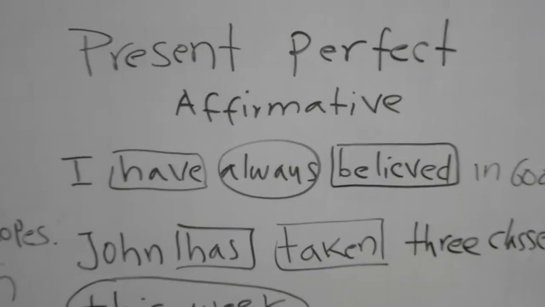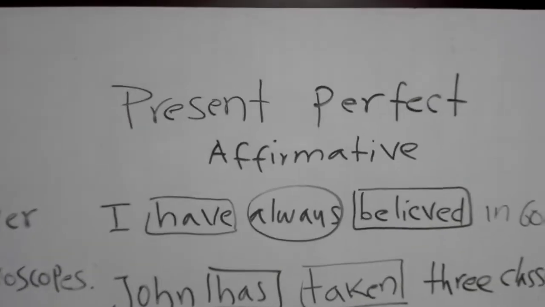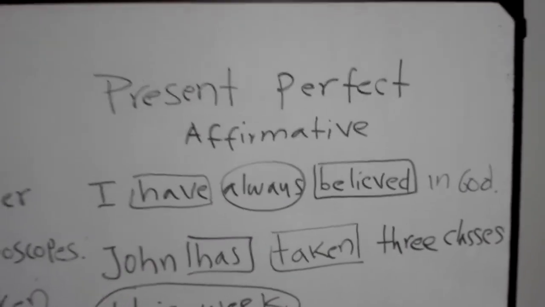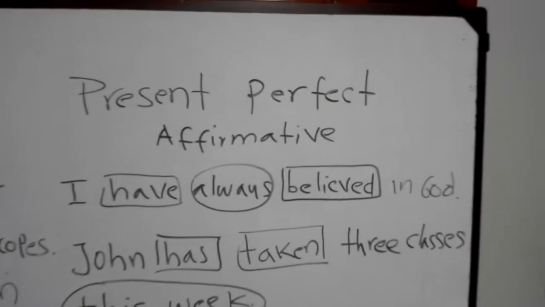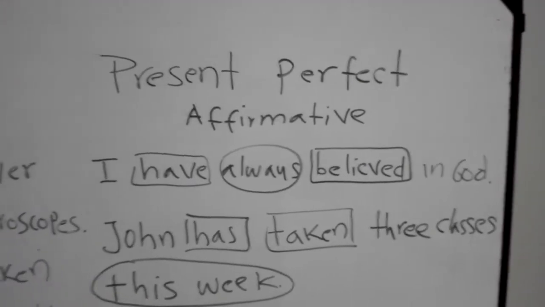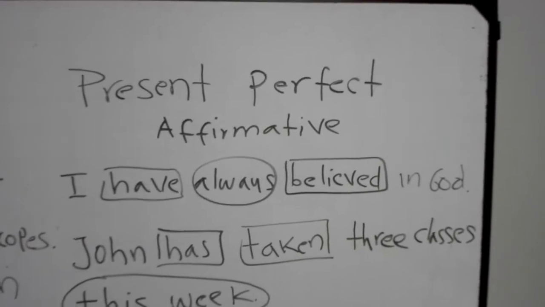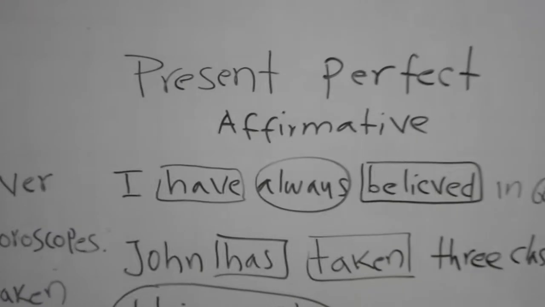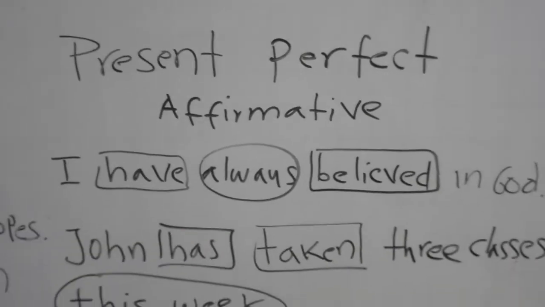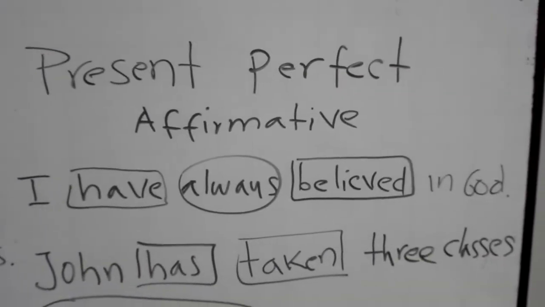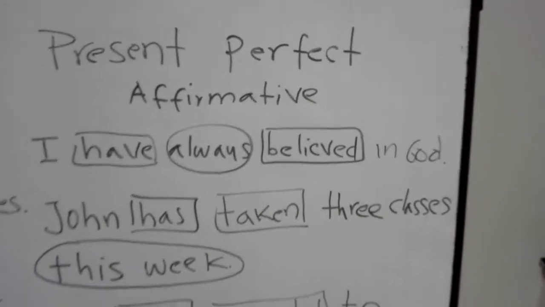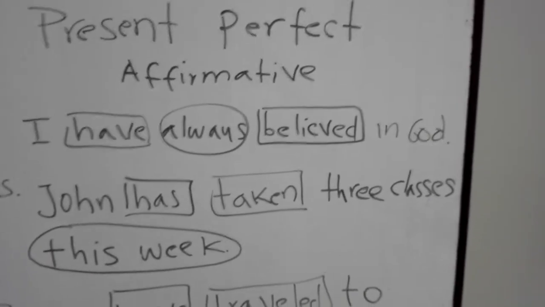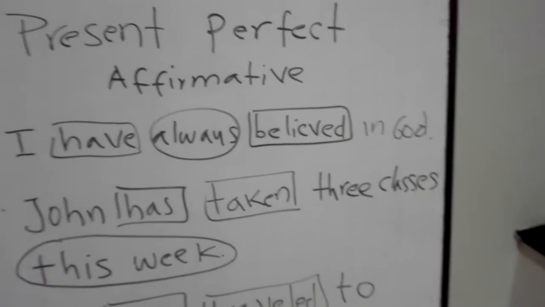Okay, so to make the present perfect, we use the subject, the auxiliary. The auxiliary can be have or has. When the subject is I, you, we, and they, the auxiliary is have. When the subject is he, she, and it, the auxiliary is has. So in this first sentence, the subject is I, the auxiliary is have, always is an adverb of frequency, believed is the past participle of the verb believe. We use the past participle for the present perfect, remember, and in God. Okay, this is the complement of the sentence.